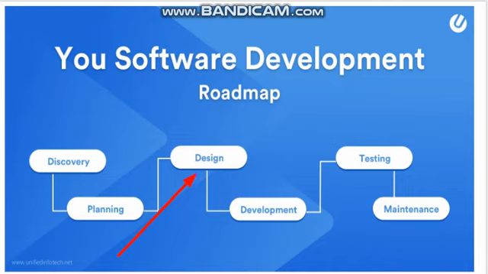The next phase is design. Sometimes design and development are considered the same. Design and development are just like our right hand and left hand, both move together. Designing is all about converting this information into various kinds of designs.